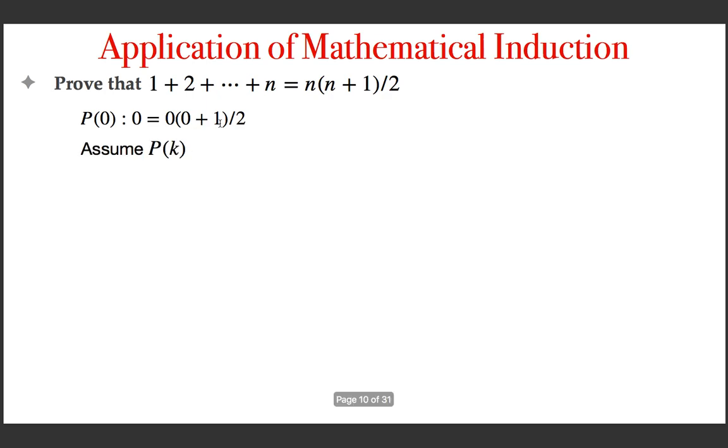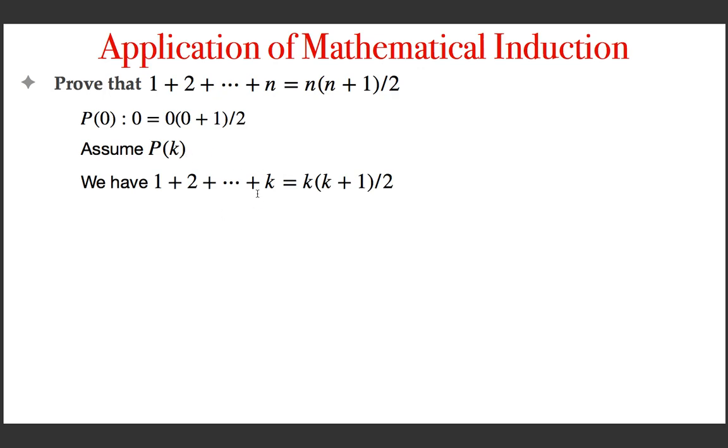Then next we have to assume that the predicate is true for some value of k. And what you are assuming, P(k), means the sum of the first k natural numbers is k(k+1)/2. This is P(k) that we can assume.